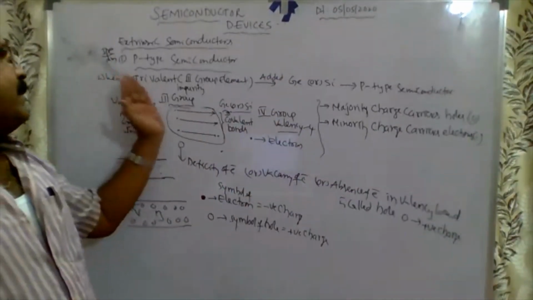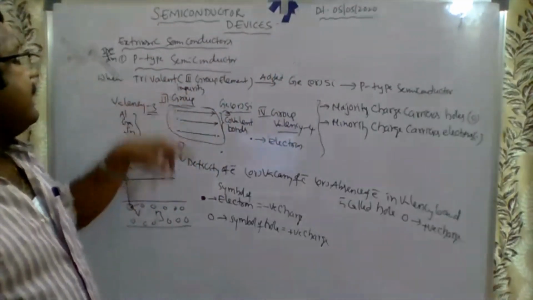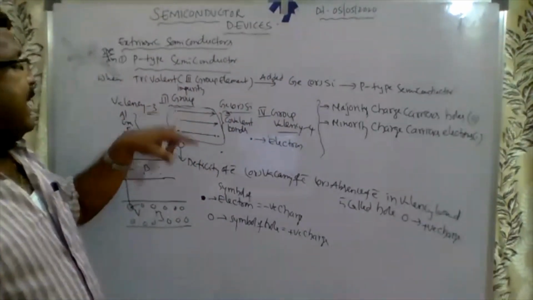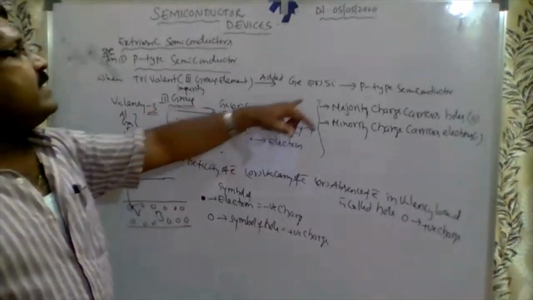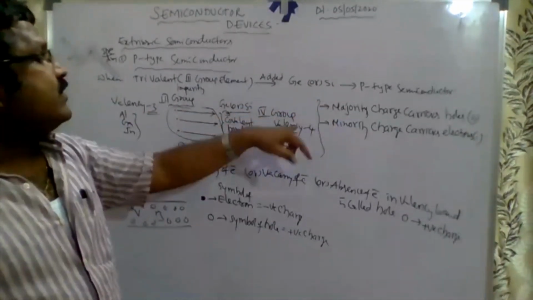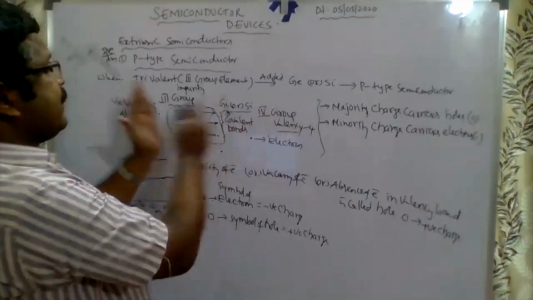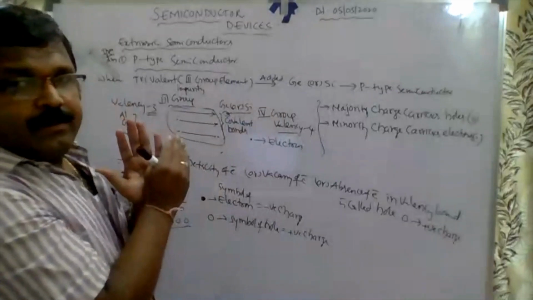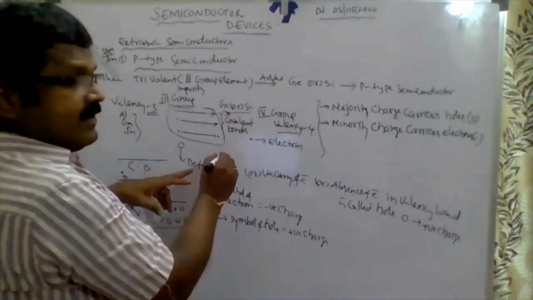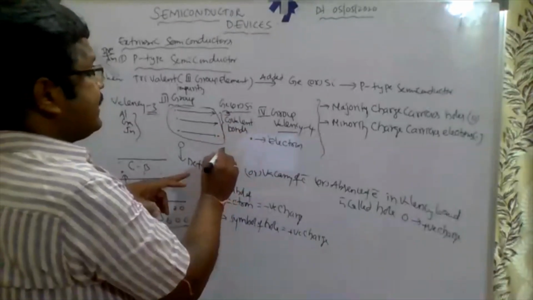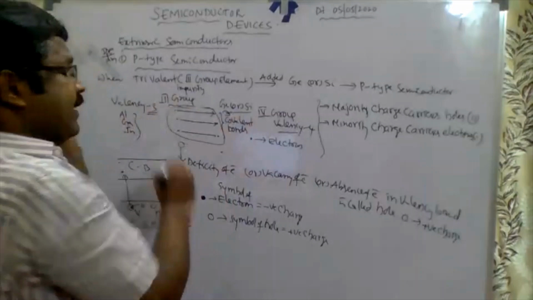See what happened after adding this trivalent element to germanium or silicon. Trivalent means 3 electrons available in the last shell, valency 3. Germanium and silicon are fourth group, tetravalent, valency 4. 3 electrons form bonds and the covalent bonds are completed, but an electron is missing. In the fourth group the electron is available, but in the third group it is not available.